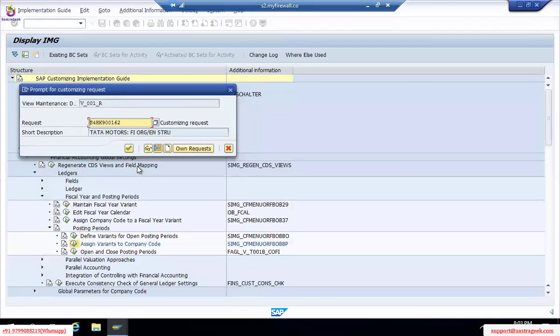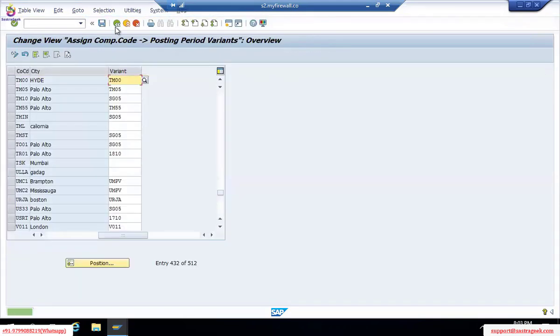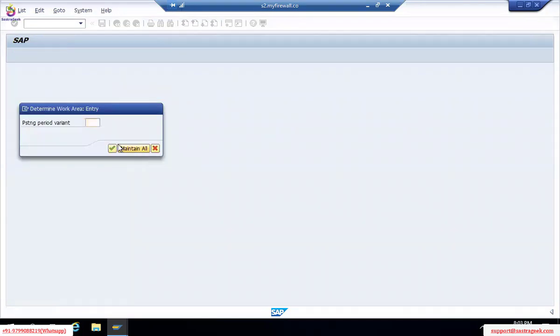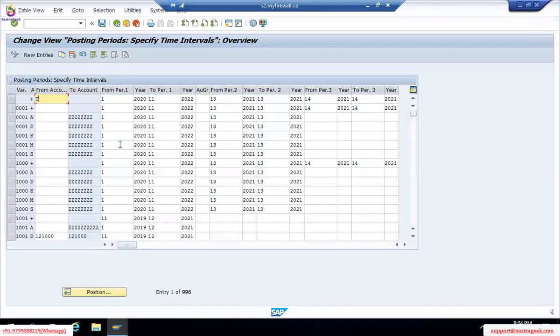The reason I'm giving TM00 everywhere is that whenever I open your company code or your related project company code, I'll be able to move on easily. Next, we defined a variant and assigned it, then open and close posting periods. You can't see a T code here; this is not a correct T code, it's just documentation. You will find the OB52 T code, posting period variant TM00.